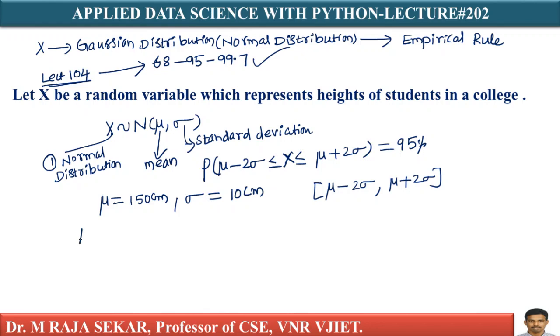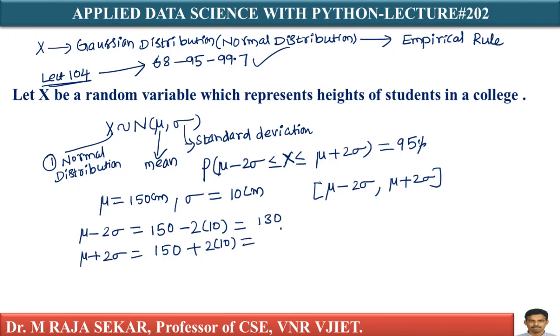What is mu minus 2 sigma? My mu is 150, minus 2 into sigma, which is 10, so that is 130. What is mu plus 2 sigma? It is 150 plus 2 into 10, which is essentially 170.